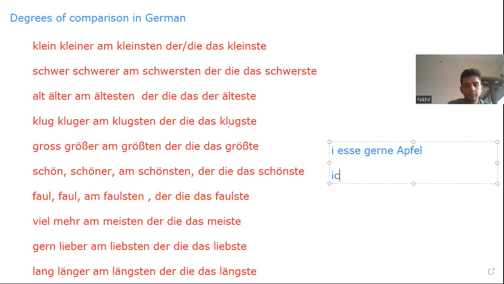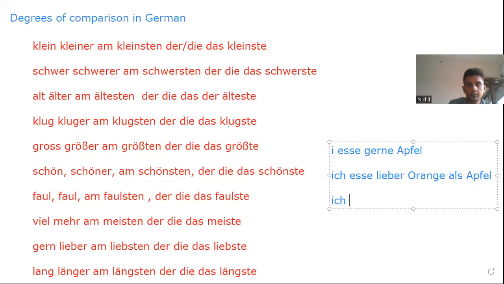Ich esse lieber Orange als Apfel. Ich esse am liebsten.